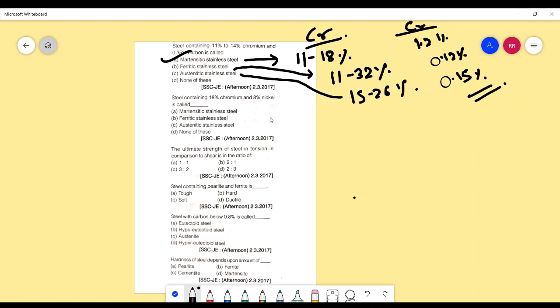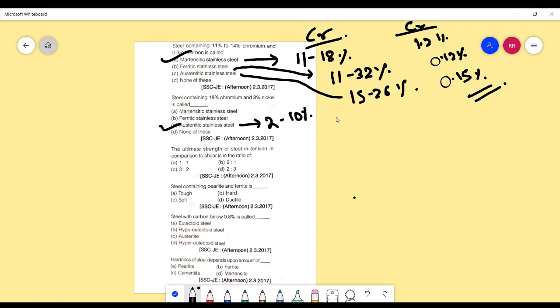In case of martensitic stainless steel, the nickel percentage will not be around 8%, whereas in case of austenitic stainless steel, the nickel percentage ranges from 2 to 10%. So 8% lies between this range, so the correct answer is austenitic stainless steel.